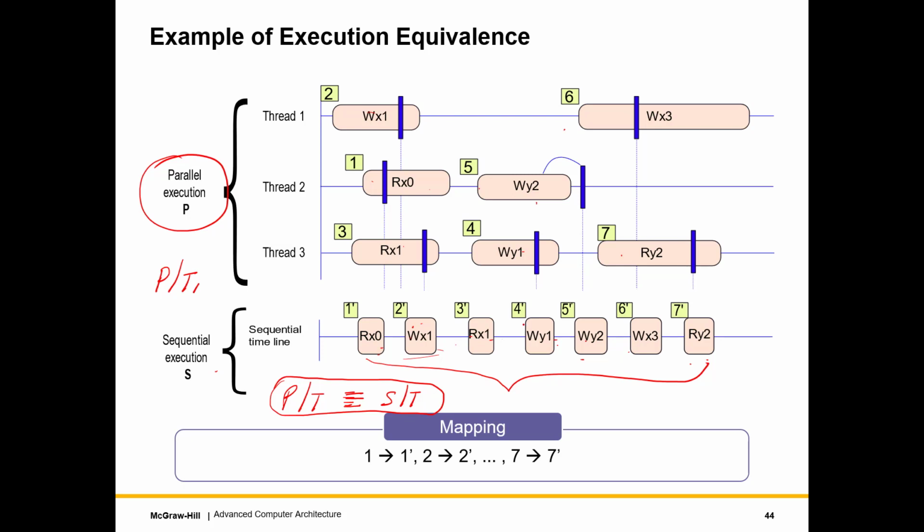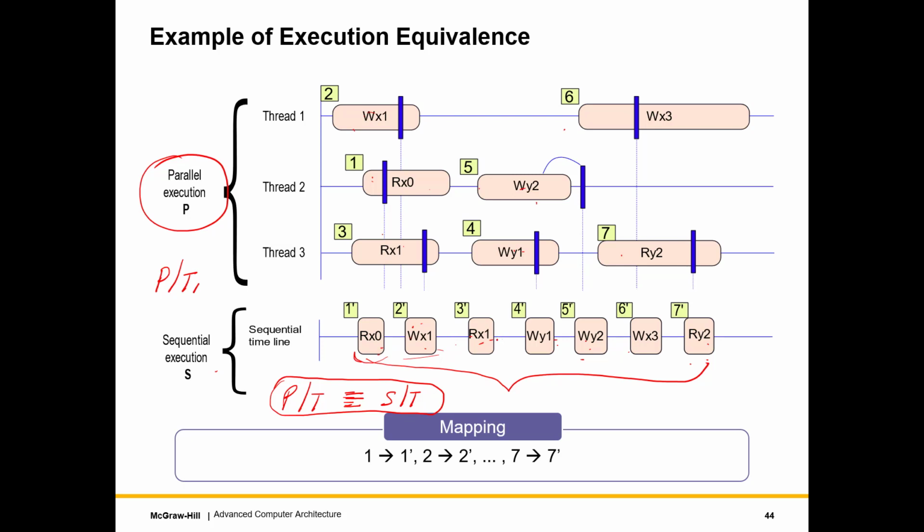and you can see that it does satisfy at least our criteria of intuitiveness. In the sense we can say that look, first this instruction of thread 1 happened, first this instruction of thread 2 happened, then this happened, then this, then this, and I can arrange them in a linear sequence and see that this makes complete sense, because I read the value of y to be 2 because the last write to y was 2, and then I read the value of, let's say, x to be 1 because the last write to x was 1, and so on and so forth, right?